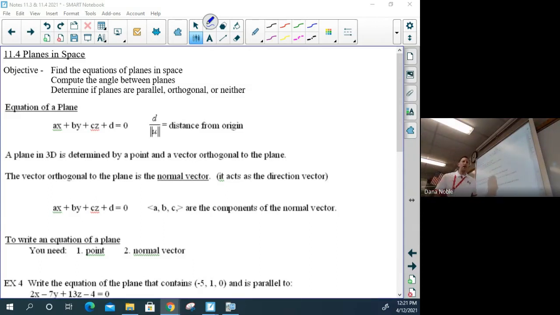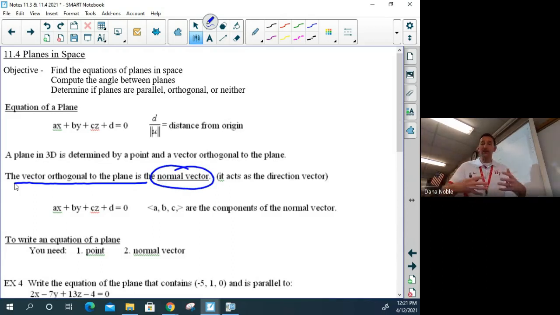Well, who wants to say orthogonal to the plane all day? So just like you've seen in this unit with vectors, mathematicians came up with some notation, some terminology, and that's what we have here. This vector orthogonal to the plane has the name a normal vector. And it's going to act like the direction vector. It's going to act like the slope, okay? Although when I lift up the board and I bring it back here, it's not actually in the plane. It's perpendicular to it, orthogonal. But that's what's going to help with our direction, okay?